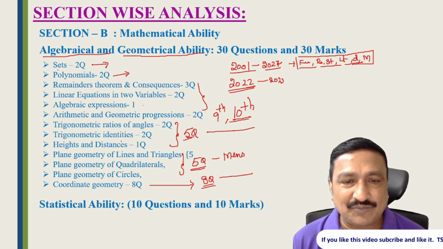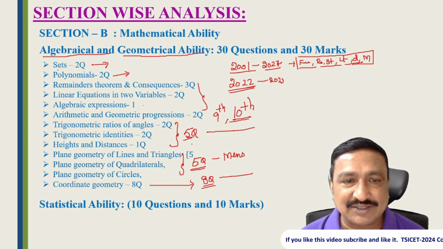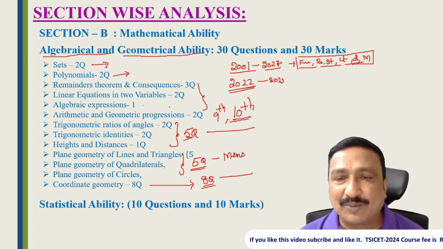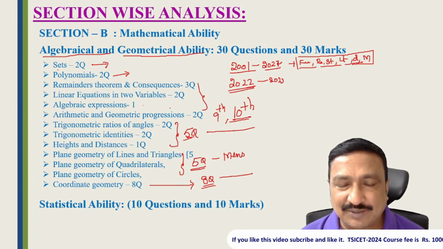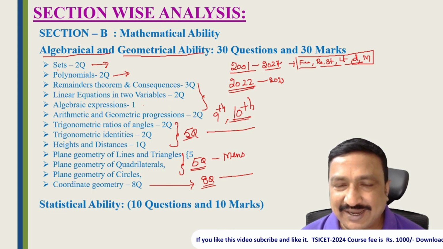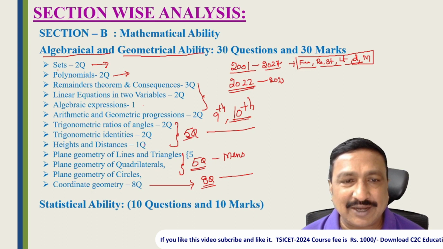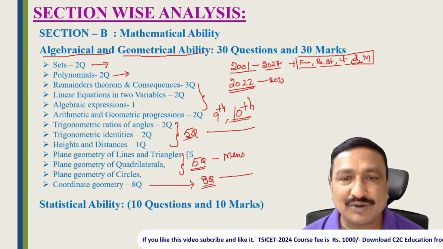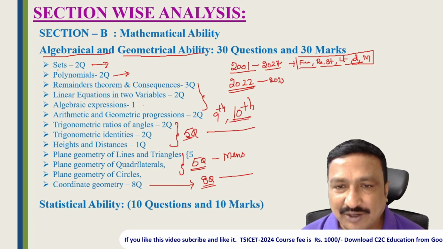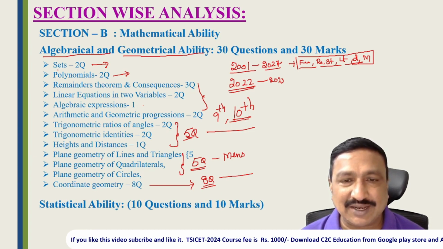Similarly, trigonometry is also very important. If you prepare the 10th class textbook trigonometry, you can answer very easily. All these topics, especially algebra and geometrical ability, for BSc students we already studied, we touched maths, but if you want basics level, take 9th class and 10th class textbooks, either state level or CBSE level, and prepare all these topics so that you can improve your basic concepts. And for non-math students, for BA and BCom also, we can take any 10th class, 9th class textbook and prepare the basics. If you prepare the basics, you can learn the formulas.